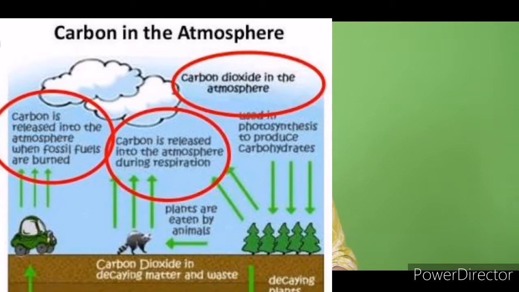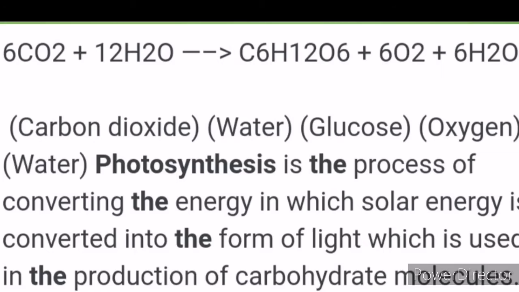The first process is photosynthesis. Green plants synthesize carbohydrates by using carbon dioxide and water, and contain carbon compounds like proteins and fats. The equation of photosynthesis is 6CO2 plus 12H2O, in the presence of sunlight and chlorophyll, gives C6H12O6 plus 6H2O plus 6O2.